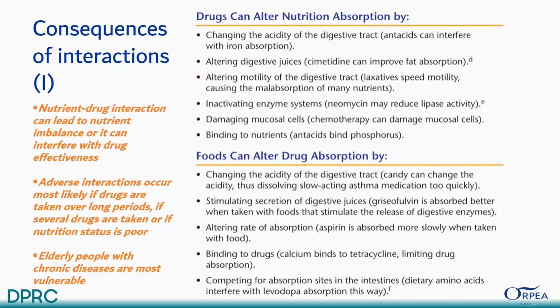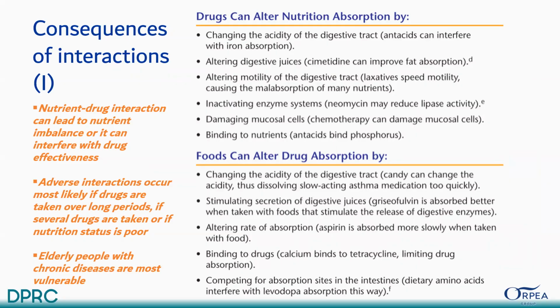And after this, the consequences of interactions will come. Nutrition-drug interaction can lead to nutrition imbalance, or it can interfere with drug effectiveness. Adverse interactions occur most likely if drugs are taken over long periods, if several drugs are taken, or if nutrition status is poor. Elderly people with chronic diseases are most vulnerable.